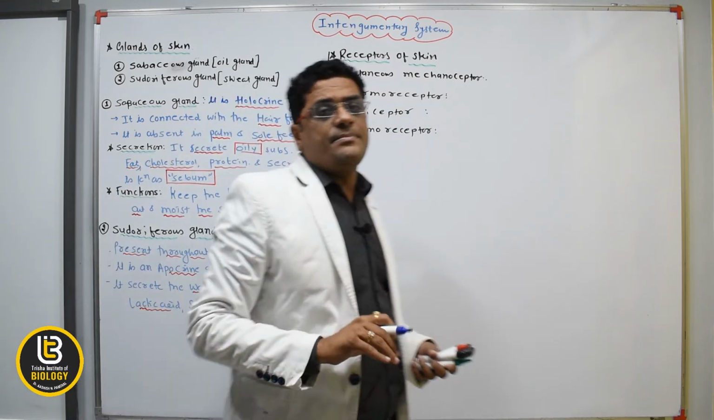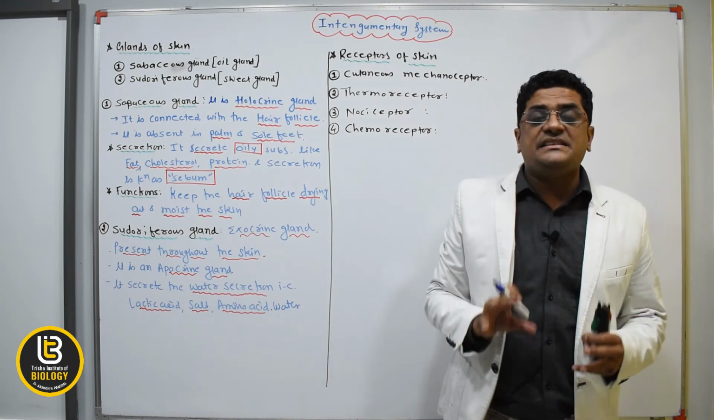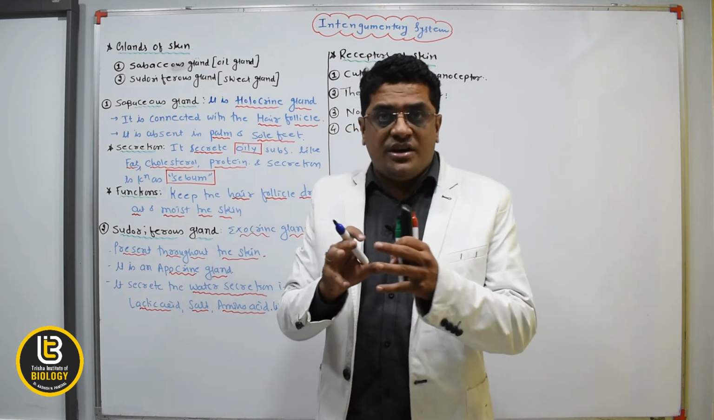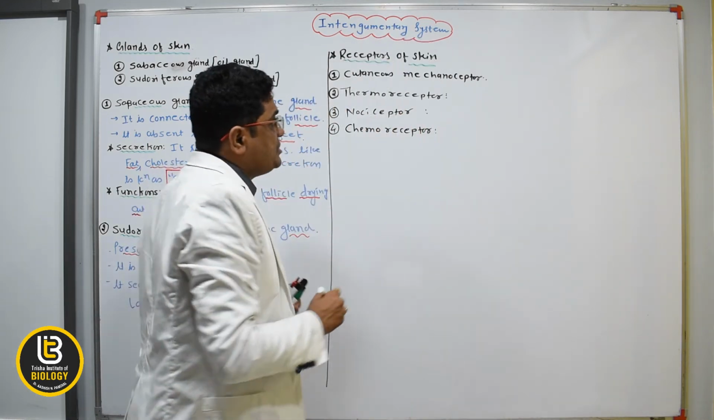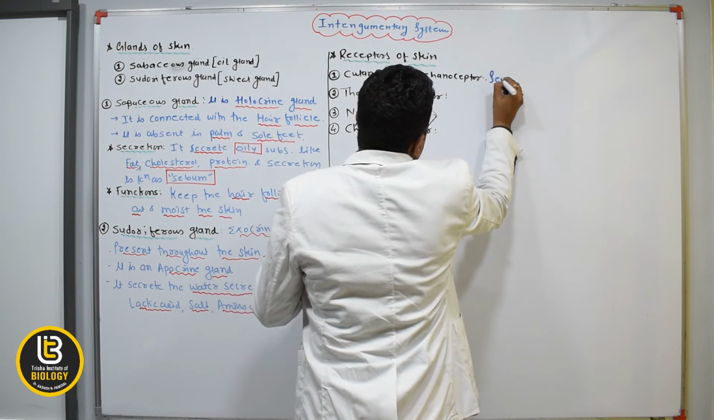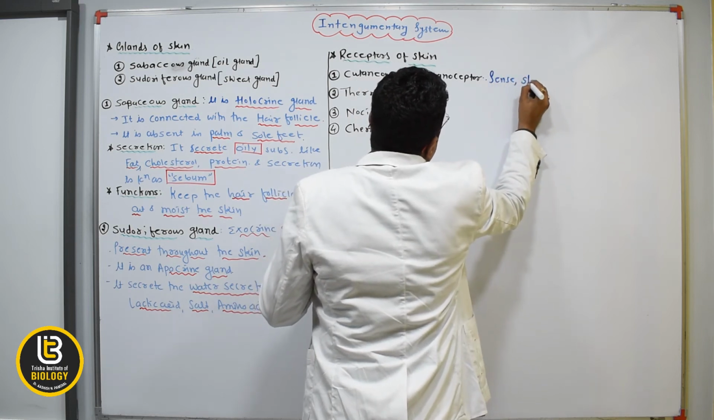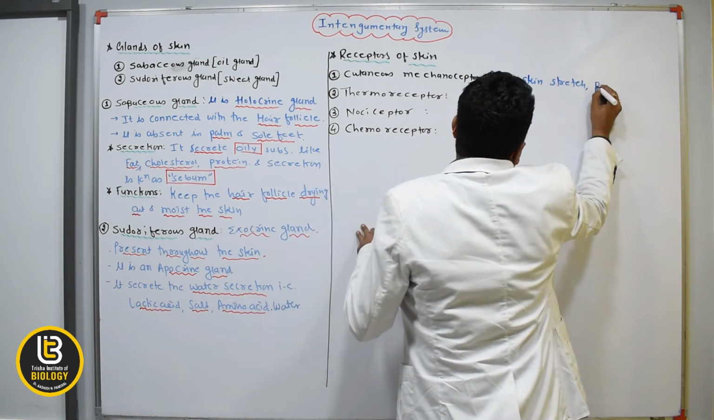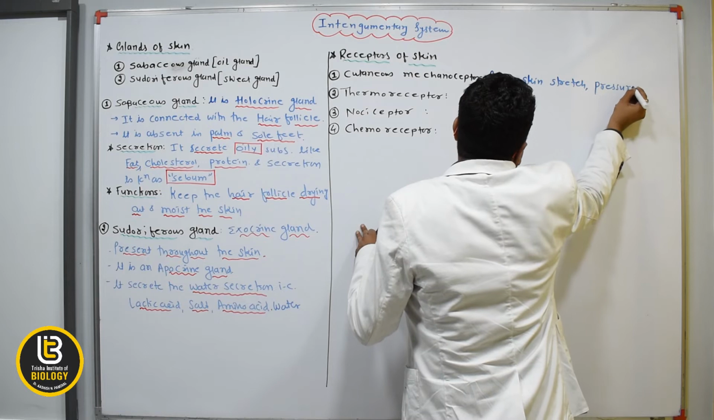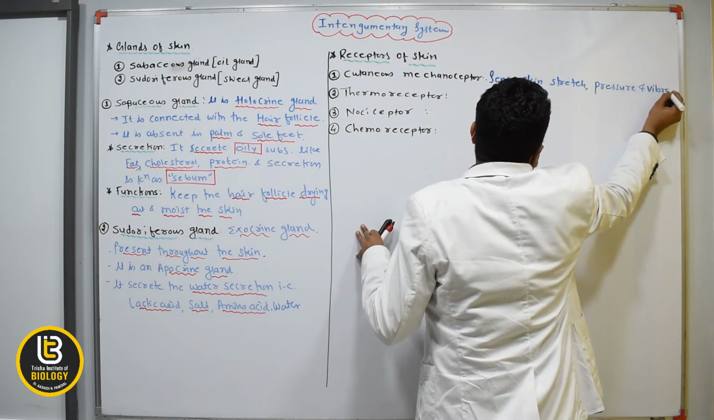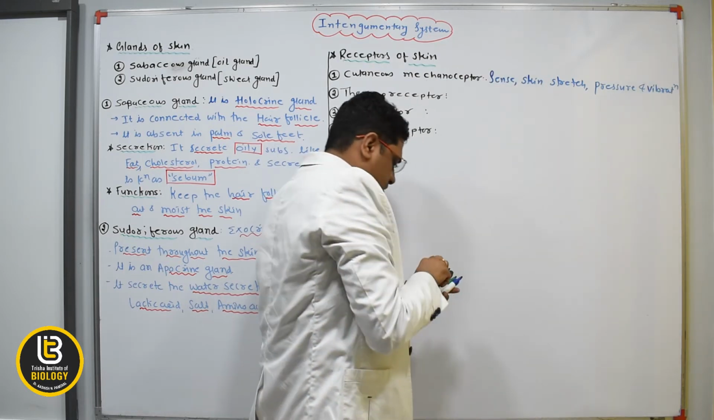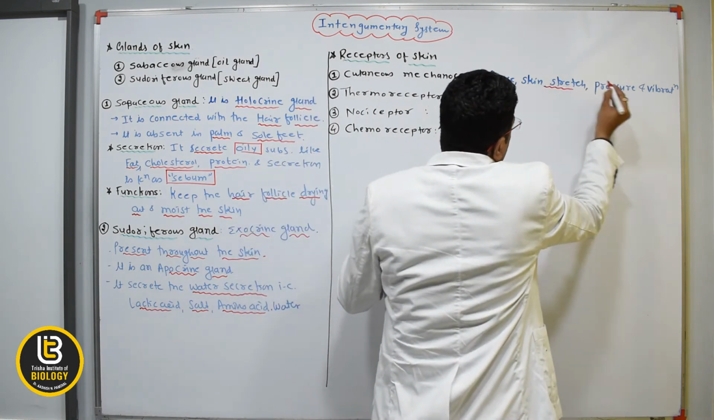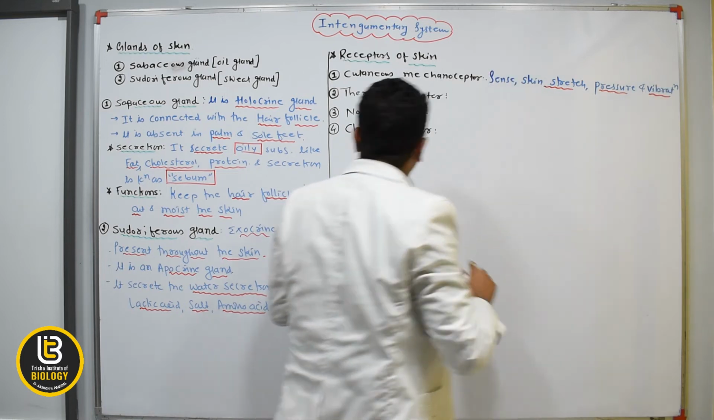First one is the mechanoceptor, and this mechanoceptor senses the skin stretch, as well as the texture, vibration of the skin, and the pressure. So what does it do? It senses if skin stretch is happening, pressure is happening on the skin, and vibration is happening.